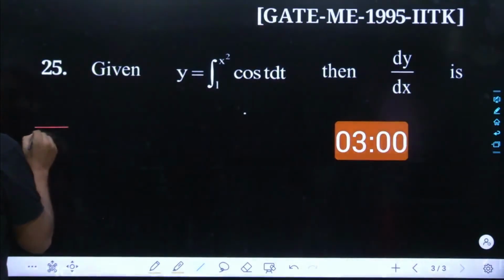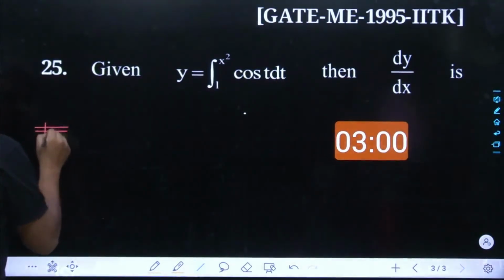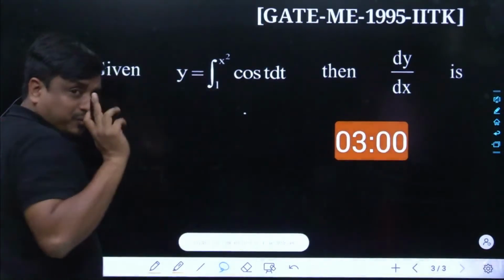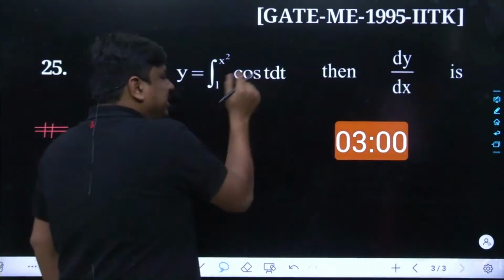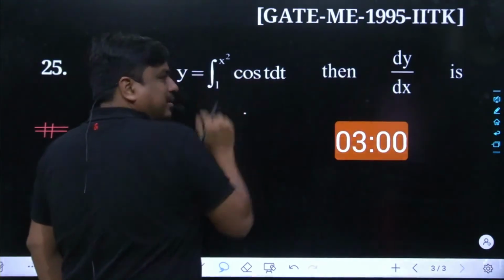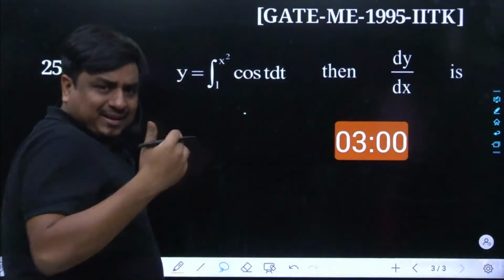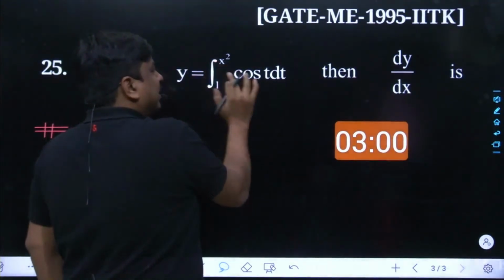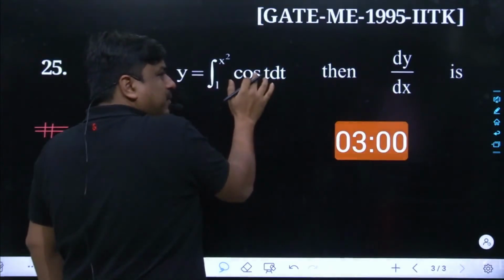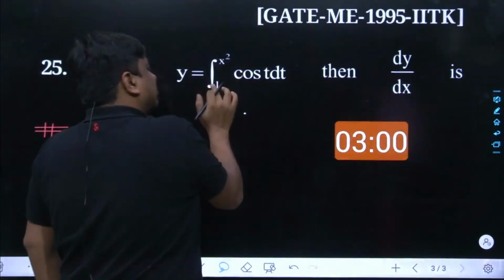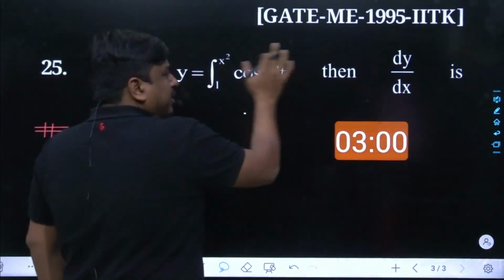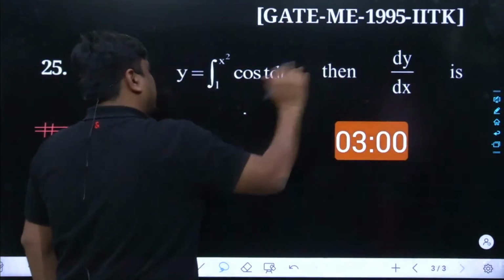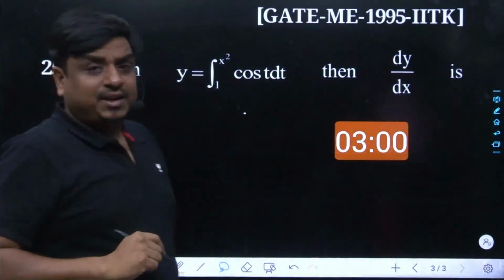Anyways, this has not been a very difficult question. Just try to understand how logically we can smash this problem out. My dear friend, once you have an integration of cos of t, keep in mind the integration is being taken with respect to t, that means the variable is t. So cos of t, once it gets integrated, becomes sine of t. The upper limit would be fed as x square and the lower limit as 1. So it becomes sine of x square minus sine of 1. And once you differentiate it with respect to x, sine of 1 being a constant would become 0.